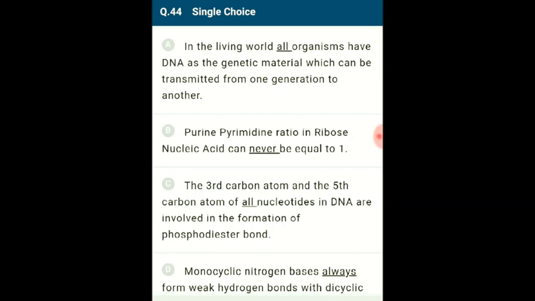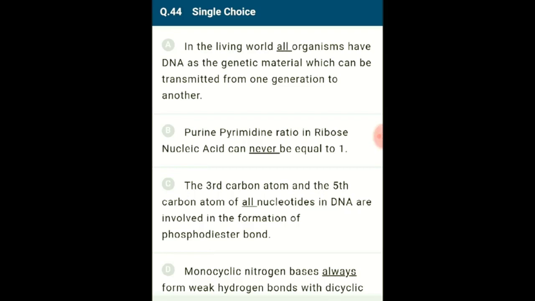Thymine is a monocyclic nitrogen base, pyrimidine, and always forms two weak hydrogen bonds with adenine. Dicyclic nitrogen base purine and cytosine, monocyclic nitrogen base pyrimidine always form three weak hydrogen bonds with guanine.